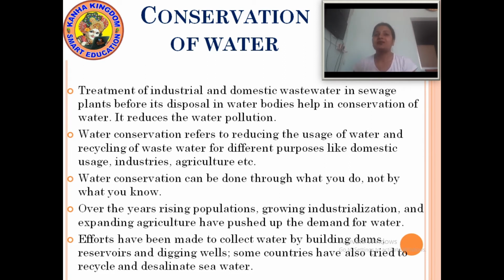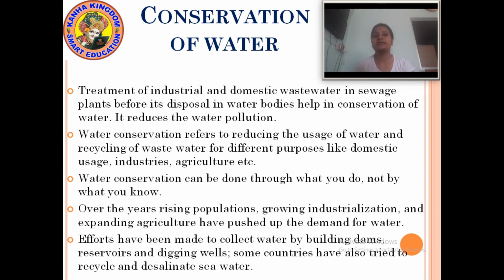Now, water conservation can be done through what you do, not by what you know. Now you all know what conservation of water is. But only knowing that conservation of water will not help. For conservation of water, you have to conserve the water.